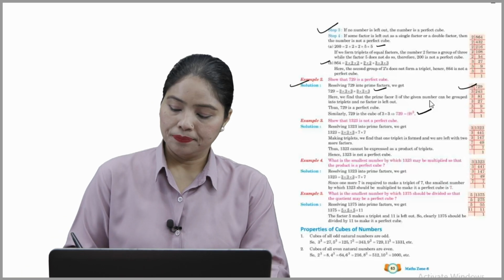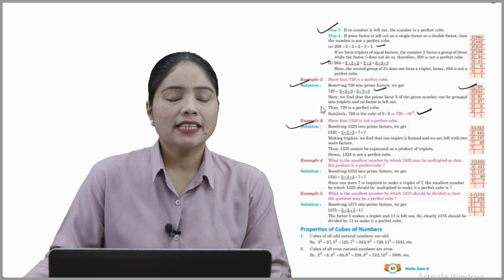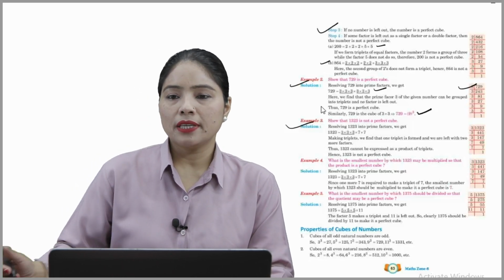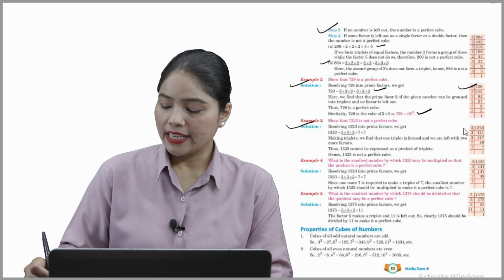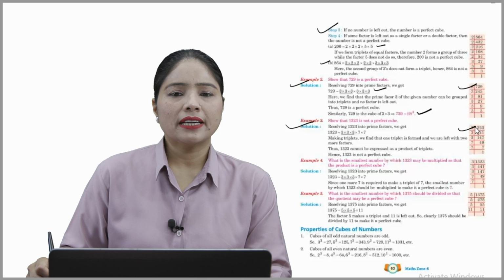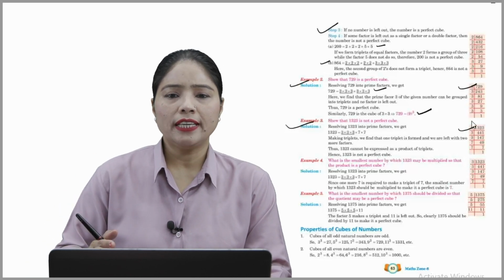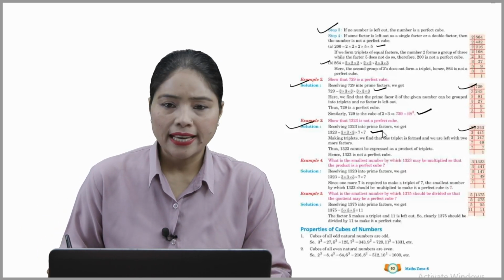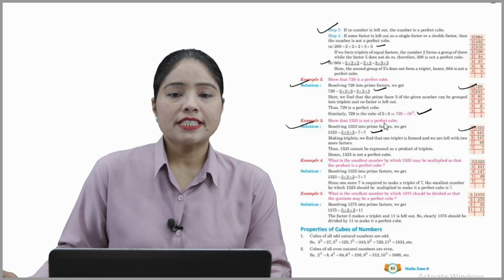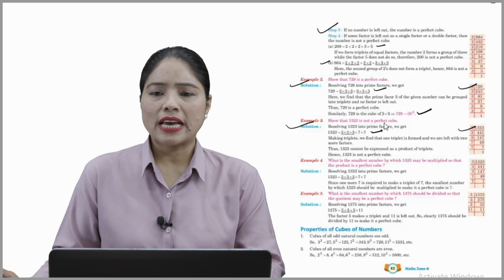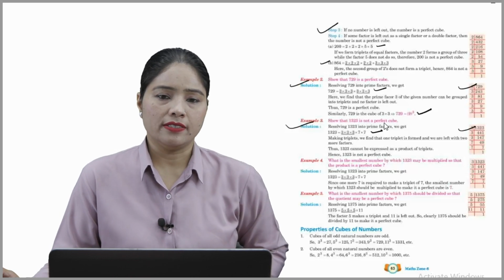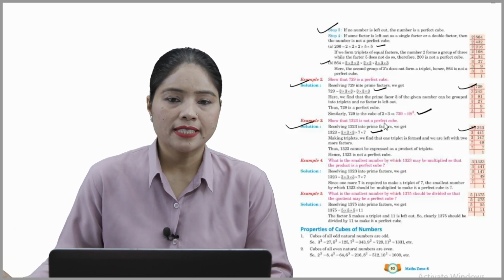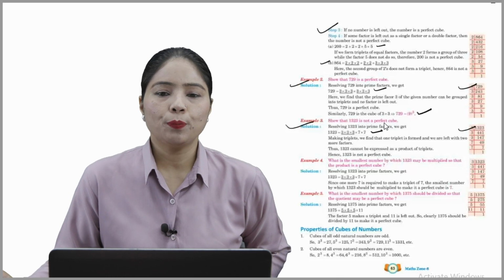Now example 3. Show that 1323 is not a perfect cube. So how to show that? सबसे पहले हमने क्या करा, फैक्टर निकाल लिया like that way, okay. और उसके बाद हम क्या करेंगे, resolving 1323 into prime factors, we get 3 into 3 into 3 into 7 into 7 like this. Making triplets, we find that one triplet is formed and we are left with 2 more factors. So thus we can say that 1323 can't be expressed as a product of triplets, so it's not a perfect cube, beta. Hope you understood well.